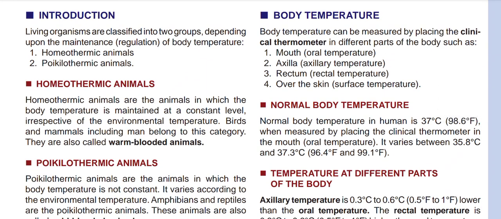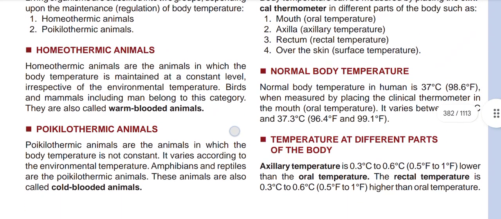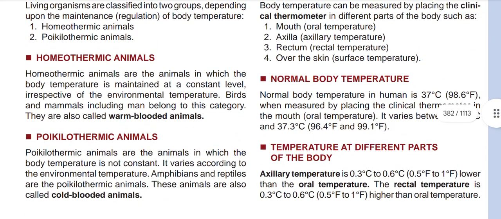Homeothermic animals are those animals in which the body temperature is maintained at a constant level, irrespective of the environmental temperature. Birds and mammals, including man, belong to this category. They are also called warm-blooded animals. And poikilothermic animals are those animals in which the body temperature is not constant. It varies according to the environmental temperature. Amphibians and reptiles are poikilothermic animals. These animals are also called cold-blooded animals.